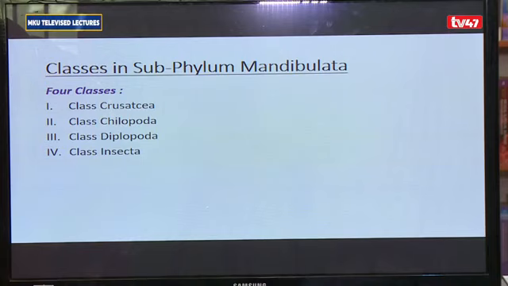So you talk about the subclass Pterygota, comprising of insects with wings, and subclass Apterygota, comprising of insects without wings. Now, the insects with wings are the ones that tend to undergo metamorphosis, and the metamorphosis can either be complete or incomplete. For the Apterygota, the insects without wings, they do not undergo metamorphosis.